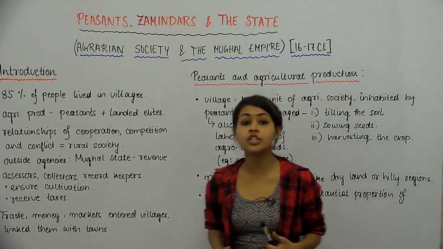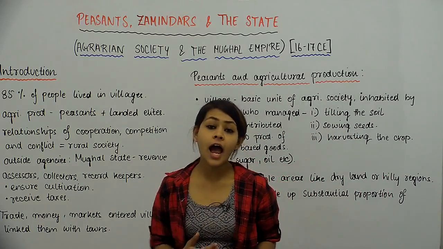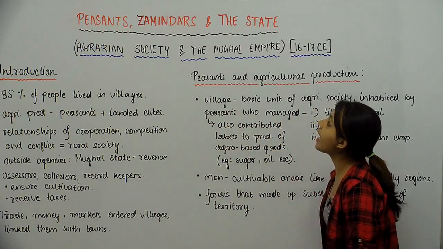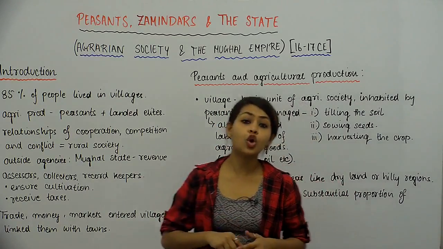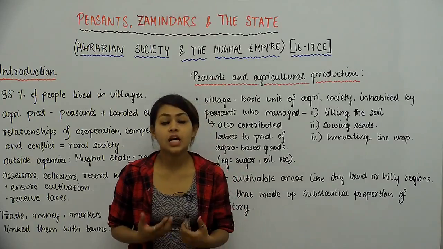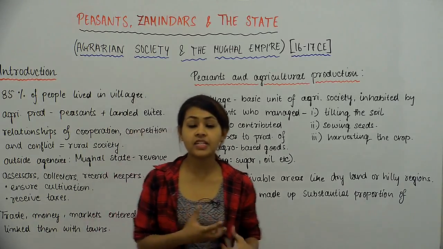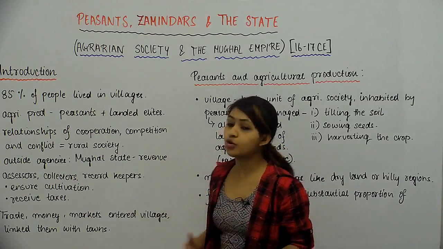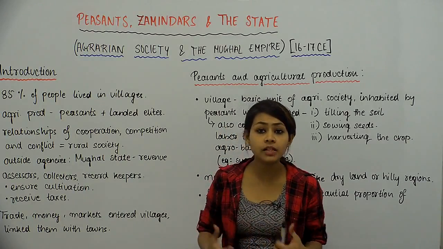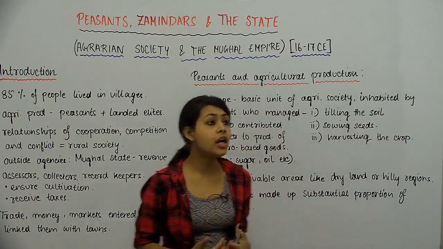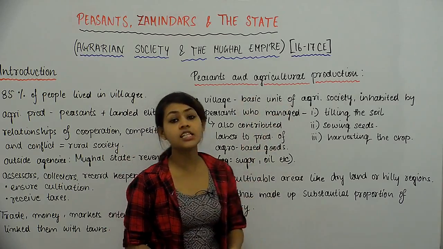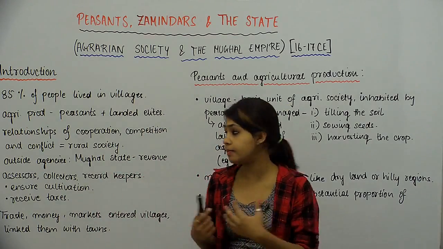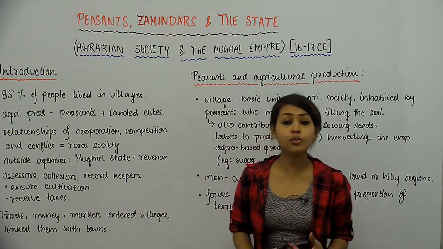Today we're starting a new chapter in history called Peasants, Zamindars and the State. तो ये हम आज एक नया chapter start करने वाले हैं and what this chapter is all about is the agrarian society and the Mughal Empire. तो बेसिकली हिस्ट्री के जिस फेज में हम हैं और जिस टाइम का हम ये चैप्टर पढ़ रहे हैं, it was set around 16th to 17th centuries. मतलब so that's how far back in history we're going to go.